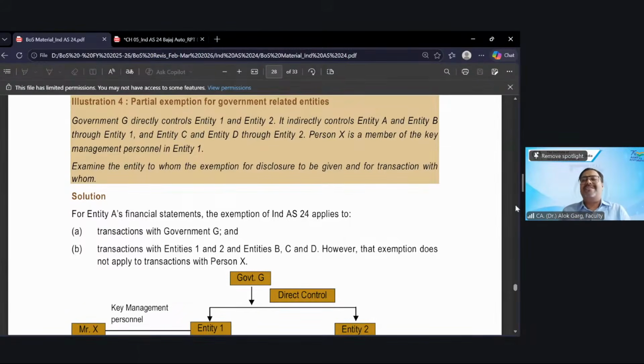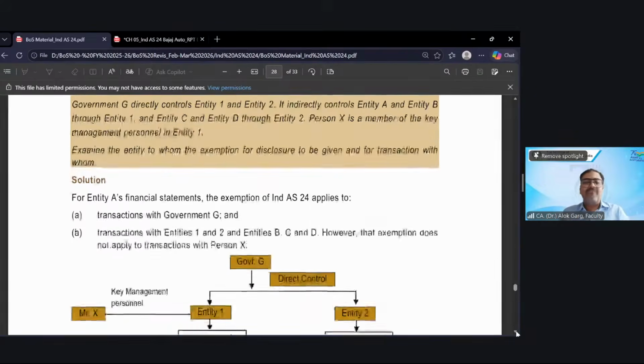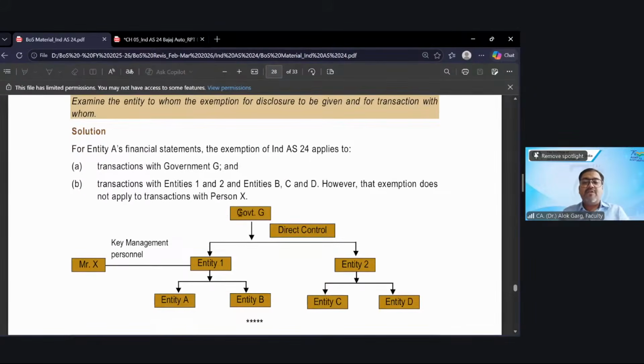Okay. So friends, this is what is written here. This is government G, and government G has direct control over entity 1 and 2. Entity 1 has direct control over A and B, and entity 2 over C and D. So these 6 entities are government entities. And Mr. X is a KMP of entity 1.